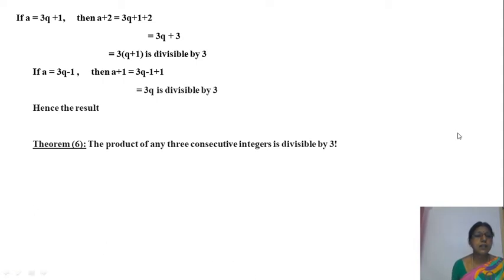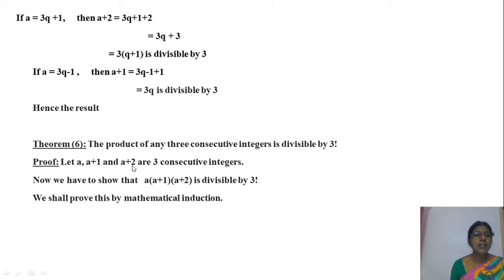Students, we see the next theorem, which is stated as: the product of any three consecutive integers is divisible by 3 factorial. In the last theorem, theorem 5, we took three consecutive integers as a plus 1, a plus 2. Here also we take three consecutive integers a, a plus 1, a plus 2. These are three consecutive integers. Now we have to prove that the product of these three integers is divisible by 3 factorial.